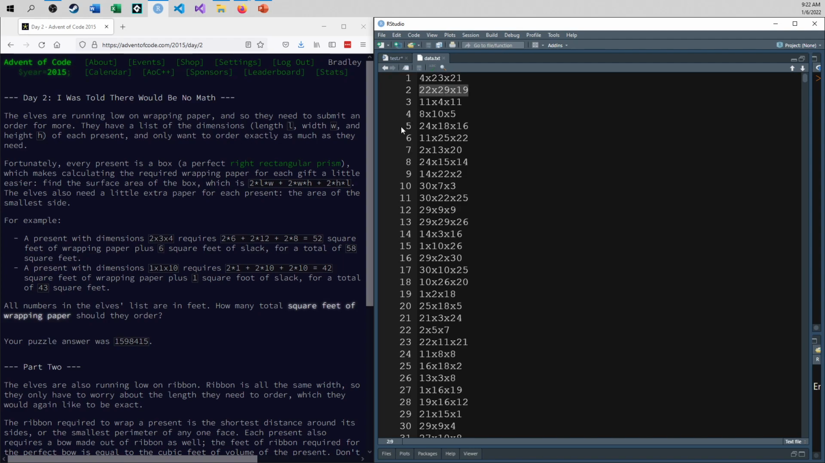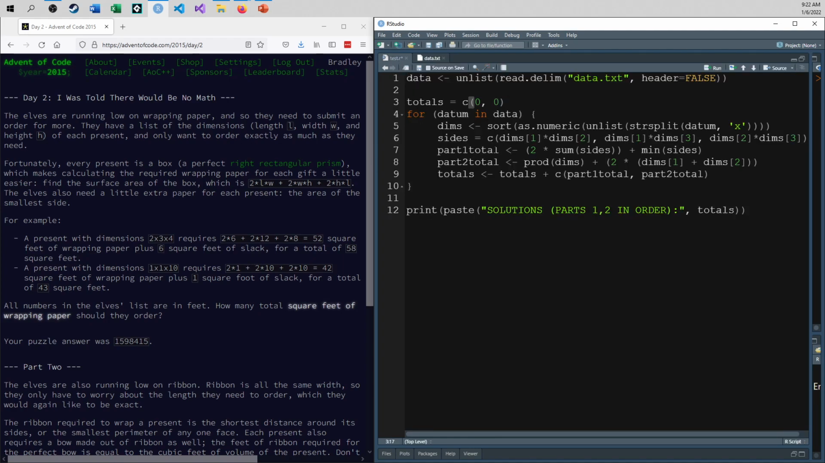So there's 2 of every type of side. You can see here, 2 times length times width, plus 2 times width times height, plus 2 times height times length. And so I took the 2 out, because I need that for the slack part as well. So I just figured it out like this.